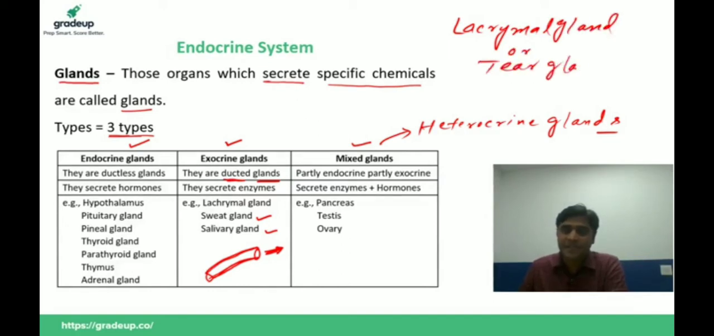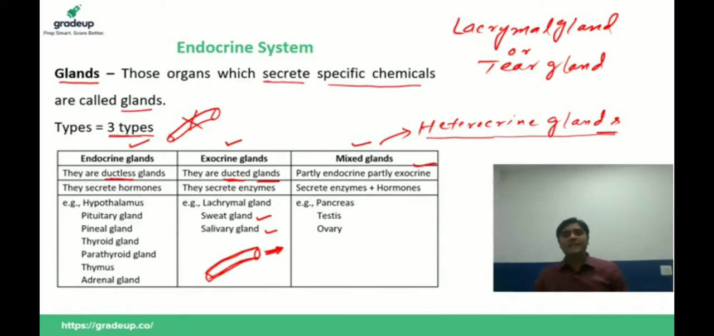Now we will discuss the endocrine glands, that is, those glands which do not have a duct. Ductless glands are called endocrine glands. These glands secrete their product directly into the blood, and you all know that blood circulates in all parts of our body. And we have mixed gland, that is heterocrine gland. Those glands which have endocrine as well as exocrine parts are known as mixed gland, or heterocrine gland. Clear or not?